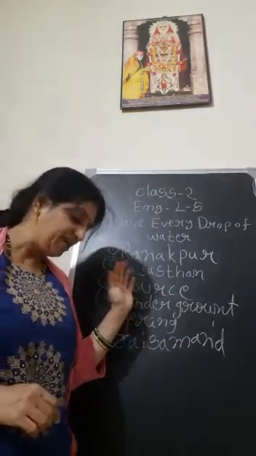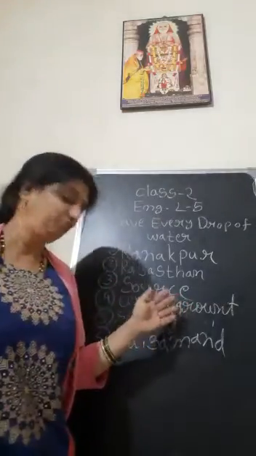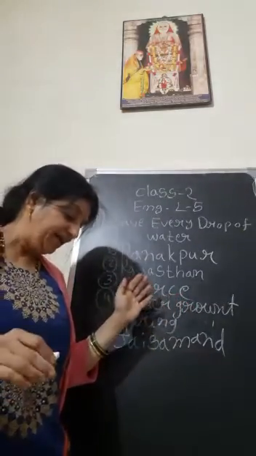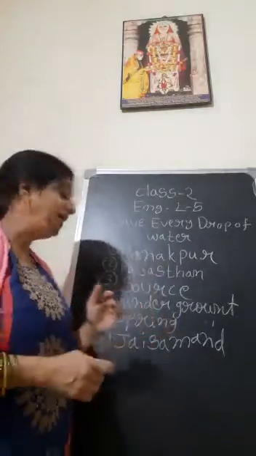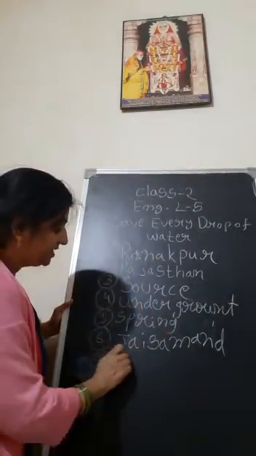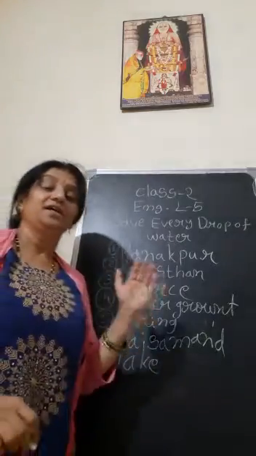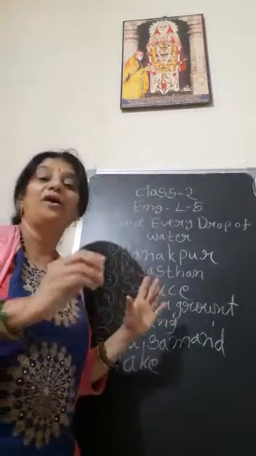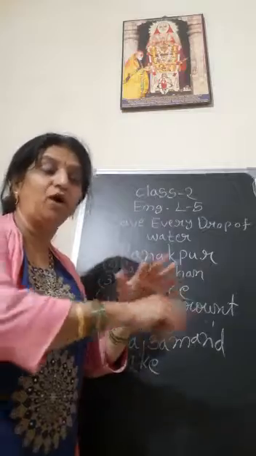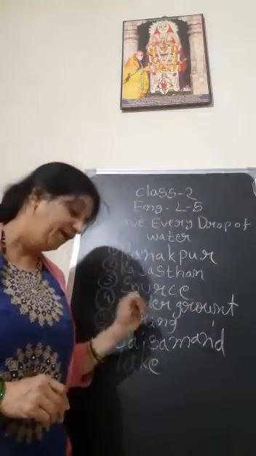Jaisamand has plenty of water because it has a nearby lake. Lake means a small water body, like a pond. It is called a lake.